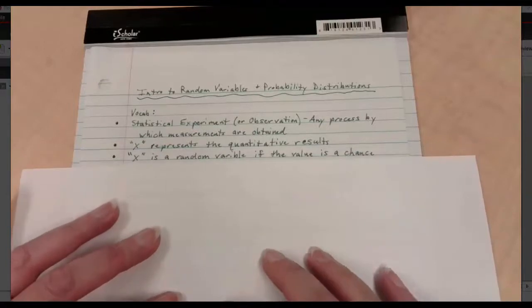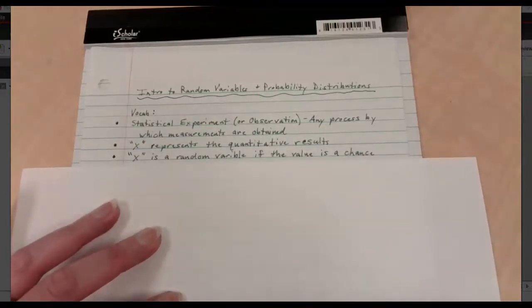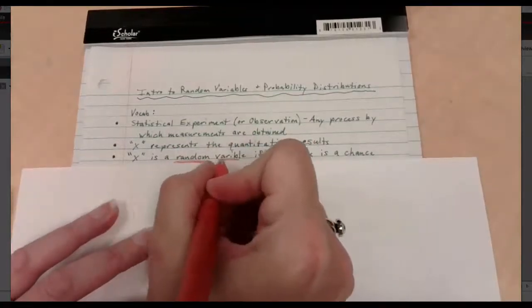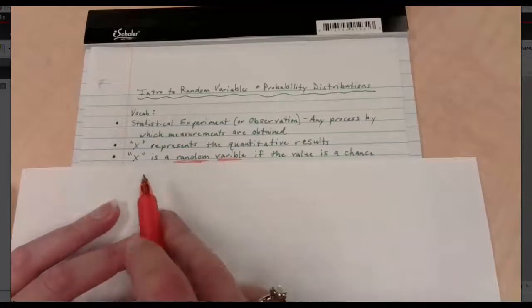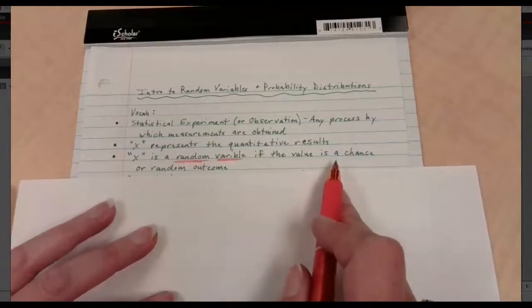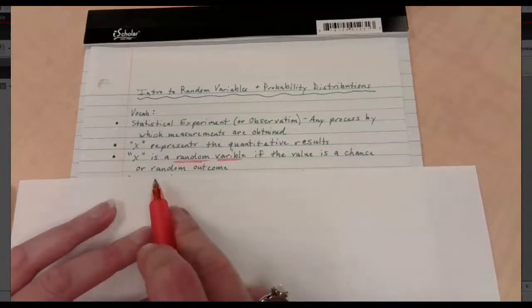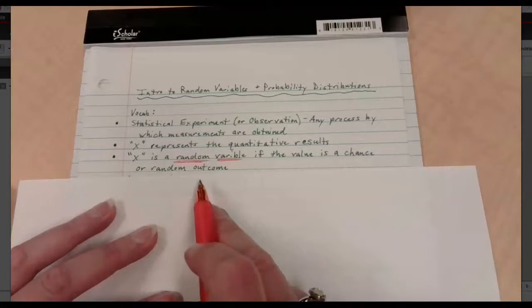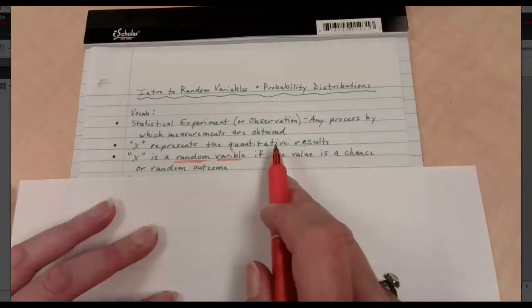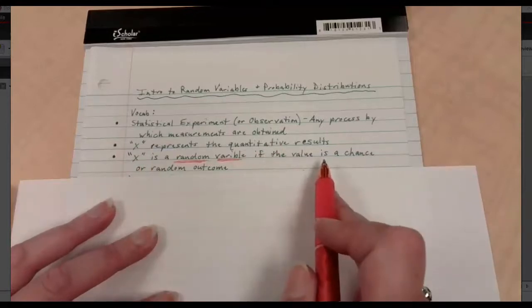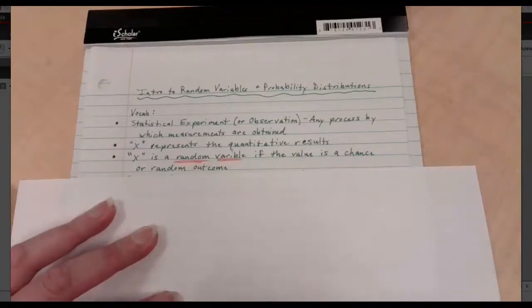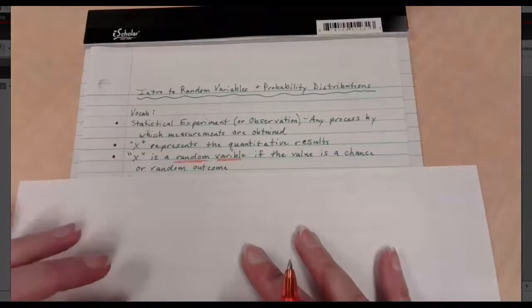What does it mean if X is a random variable? Let me take a moment and highlight those words, random variable, because that's really the vocabulary in this sentence. X is considered to be a random variable if the value that X is holding the place of is going to be a chance or a random outcome. All this is saying is that X's are still X's and they still represent all of the quantitative responses, but if we have some sort of probability, chance, randomness attached to this, then they are going to be random variables. And I'll show you an example of that here in a moment.